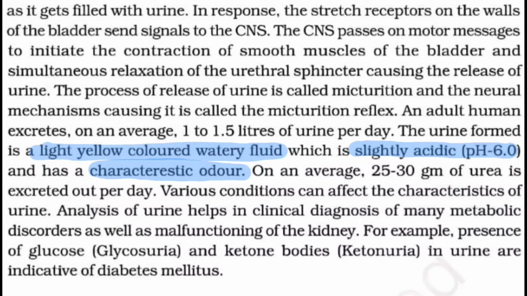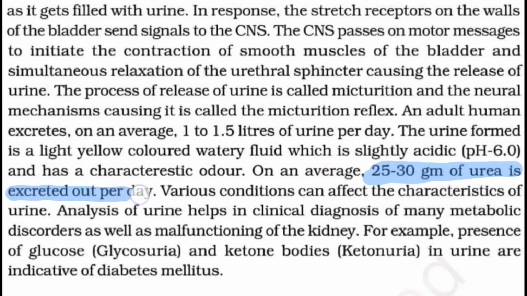On an average 25 to 30 gram of urea is excreted out per day. The amount of water which is required to eliminate 1 gram of urea is almost 50 ml. So we can calculate how much water is excreted out by means of urine per day. Various conditions can affect the characteristics of the urine as well. Analysis of urine helps in clinical diagnosis of many metabolic disorders as well as malfunctioning of kidney.